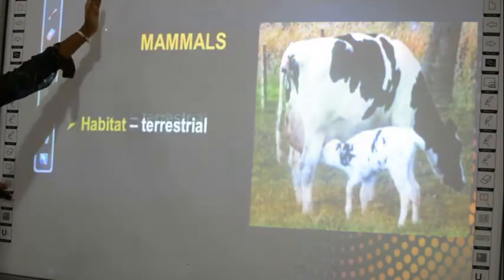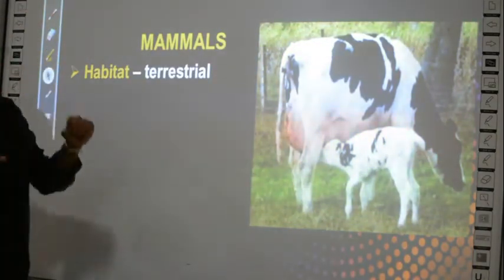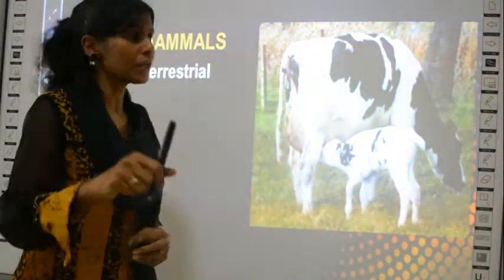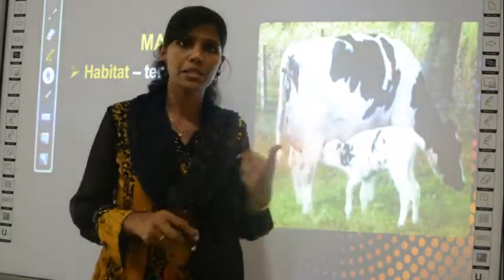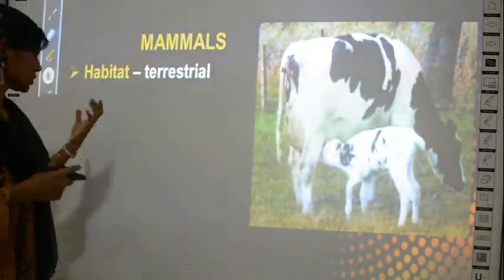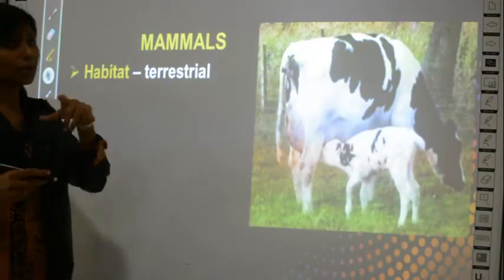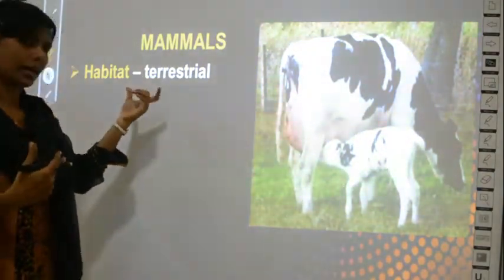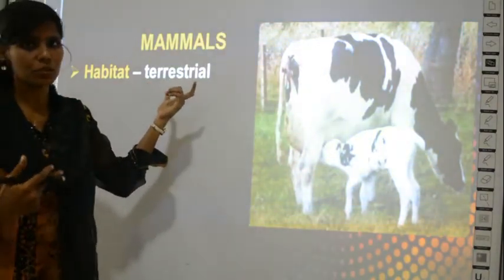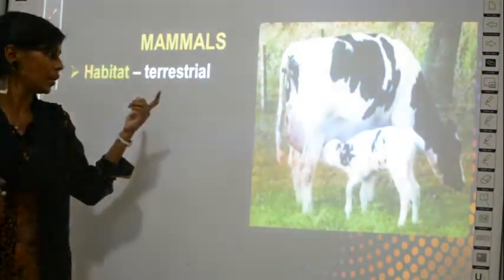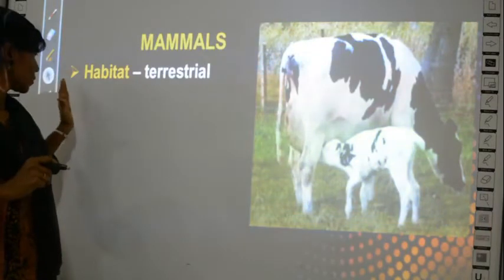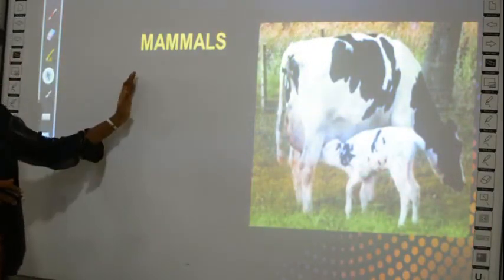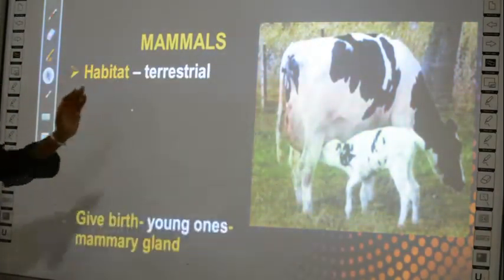So what are the unique characteristics of mammals? I told you already, human beings also come under the group called mammals. What are the special characteristics of mammals? Where do mammals live? Where do you live? You live on land, right? We have a terrestrial habitat, that is, we can live on land, not in water. We are not aquatic, we are terrestrial.